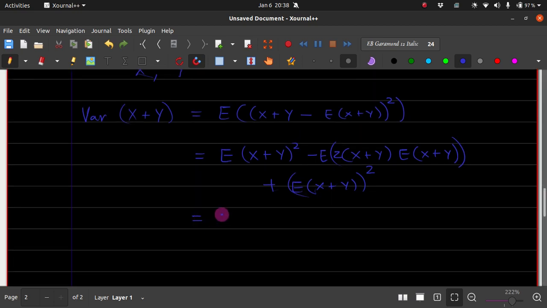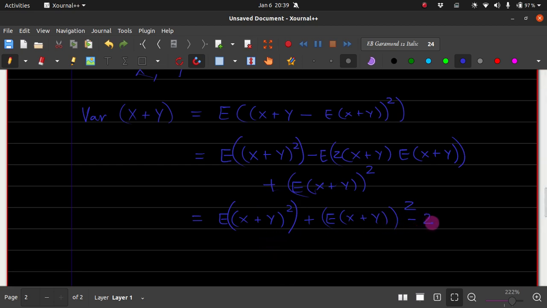So this is nothing but the expectation of x plus y whole square, plus the square of the expectation of x plus y, and hence this thing minus 2 times the expectation.